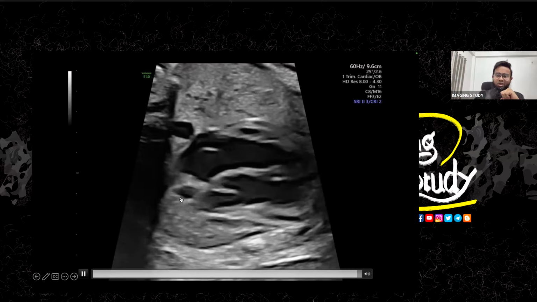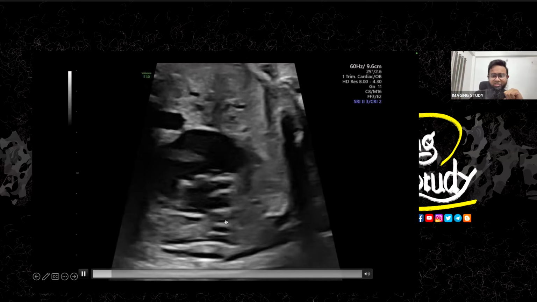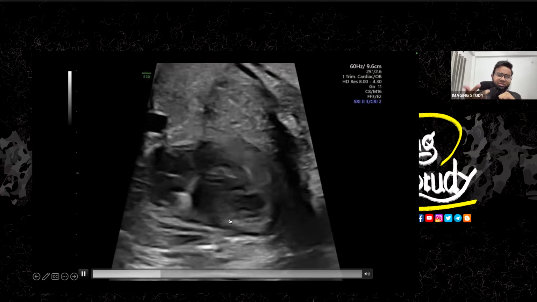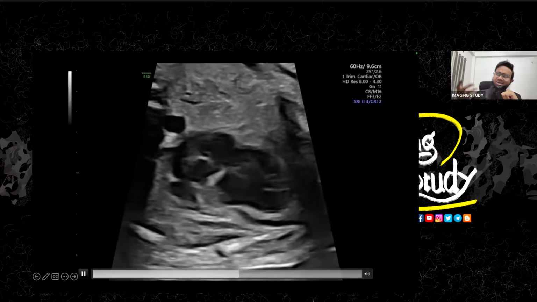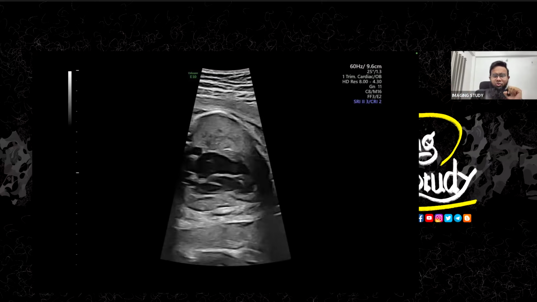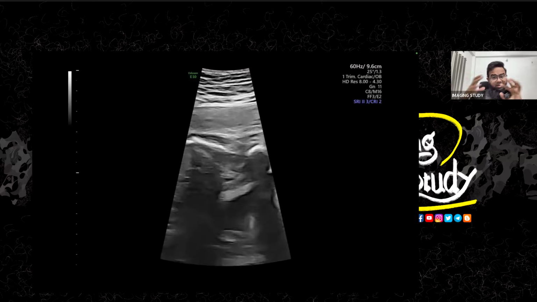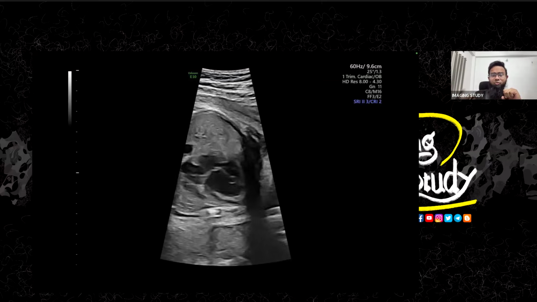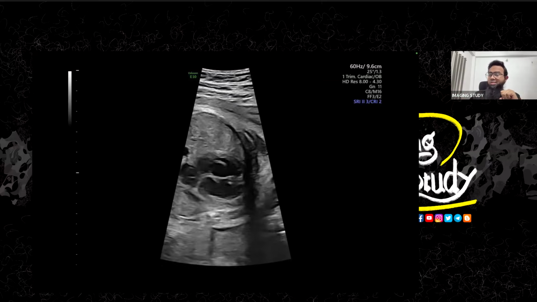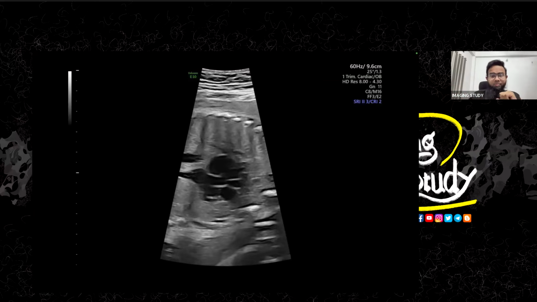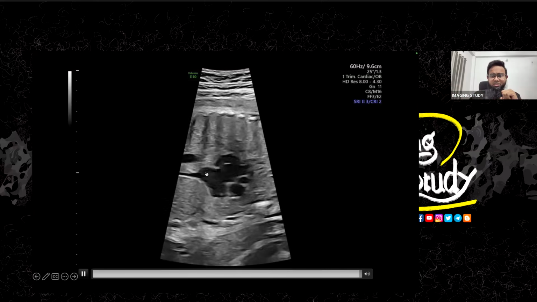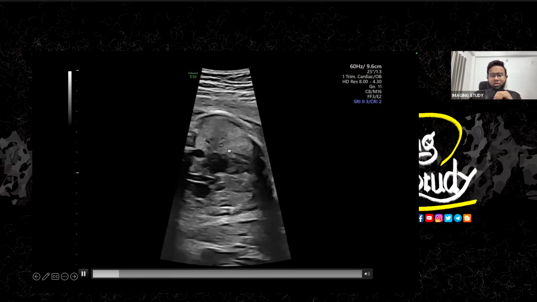So where is the right one? This is the interventricular septum, and this thin part is the right ventricle. It is almost collapsed. Why is it collapsed? Let's see it from different angles. I'm not satisfied with the right ventricle. I just need to know where the right ventricle is and what is going to happen. This is the inferior vena cava entering, and this is the septal aneurysm.